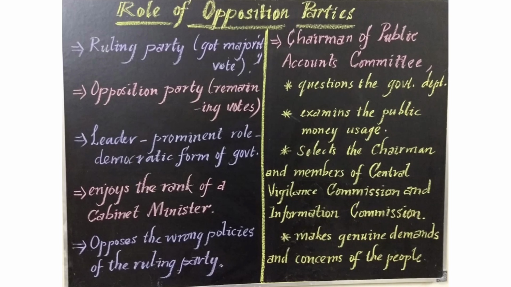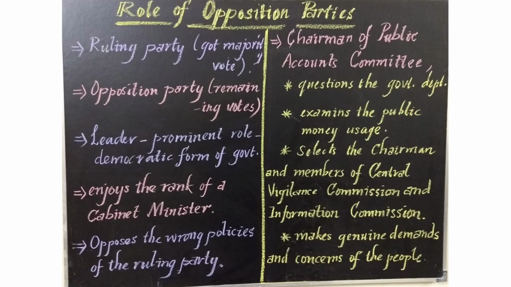Do you know what a vigilance department is? It looks after corruption, bribery and some other illegal activities, everything. For the Central Vigilance Commission, for selecting the chairman and members, the opposition party leader also plays an important role. And also in selecting the chairman and members of the Information Commission, the ruling party must get the opinion of the opposition party leader. And he makes genuine demands and raises concerns of the people to the ruling party.